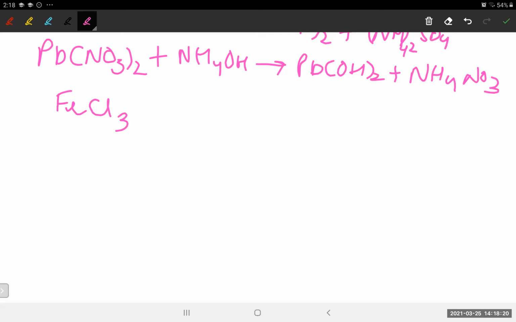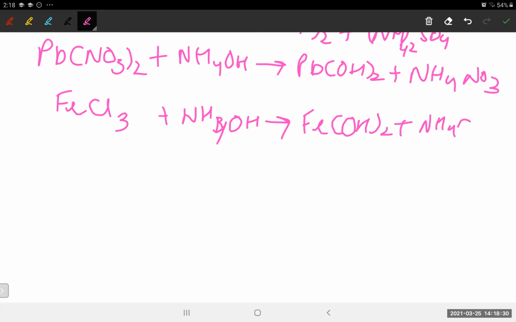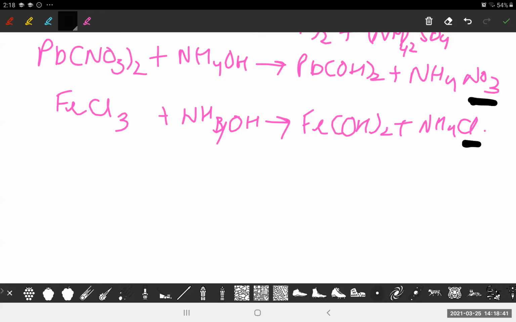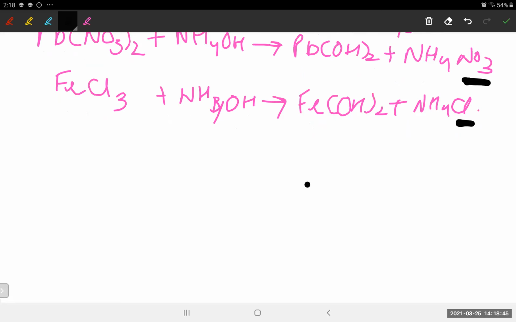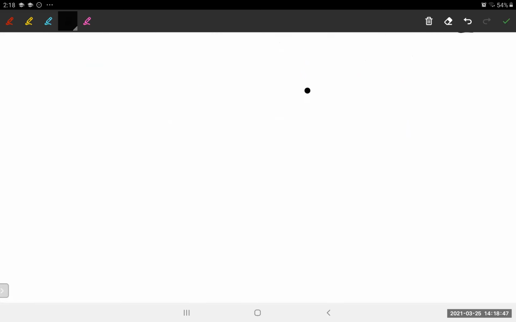FeCl3, that means ferric chloride, plus NH4OH. It will give us Fe(OH) whole thrice plus NH4Cl. Simple. Everything is the same, just Cl, NO3 and so on can keep on changing. It is insoluble in excess. Let's move on to the next reaction, with carbon dioxide.